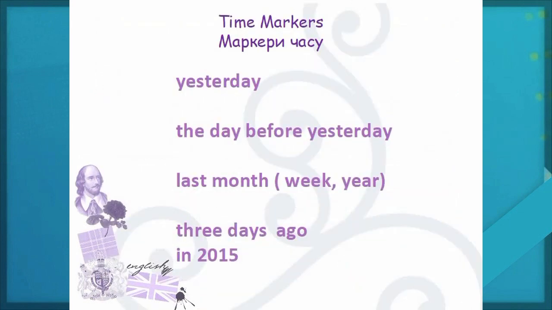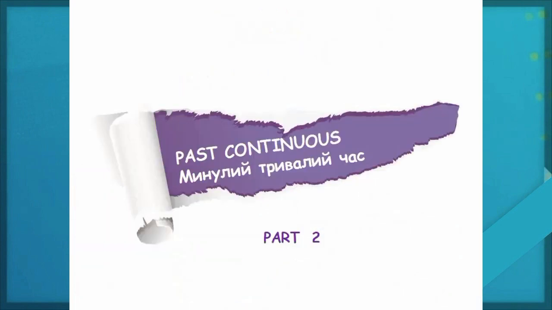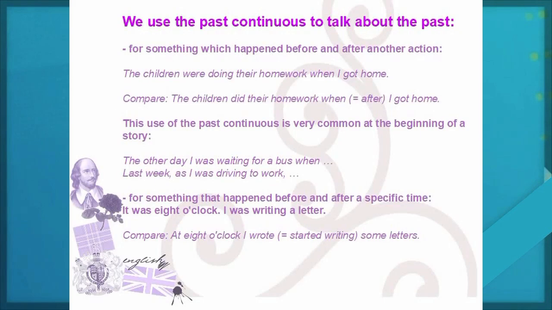Time markers that we use with past simple: yesterday, the day before yesterday, last month, last week, last year, 3 days ago, in 2015. Next tense, past continuous. We use the past continuous to talk about the past, for something which happened before and after another action. The children were doing their homework when I got home.